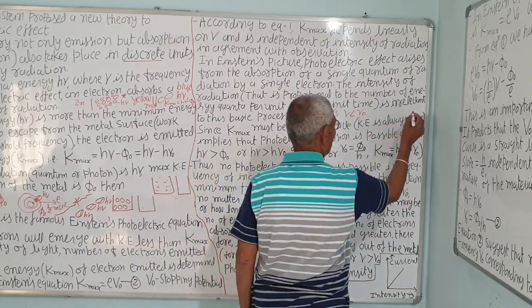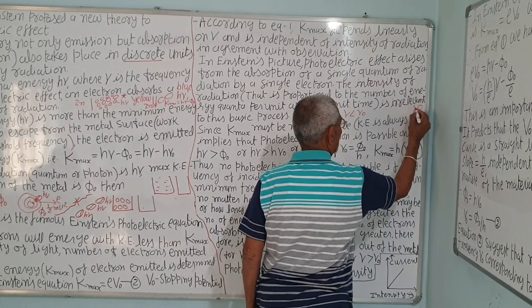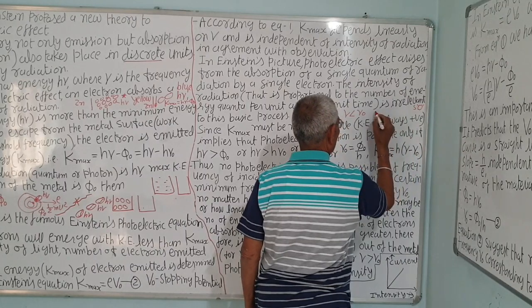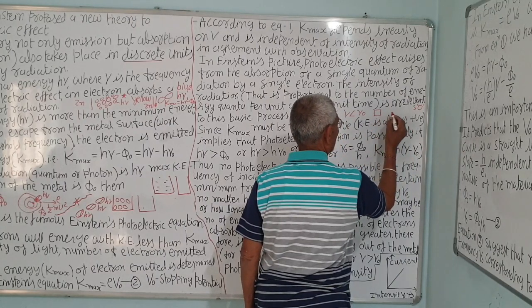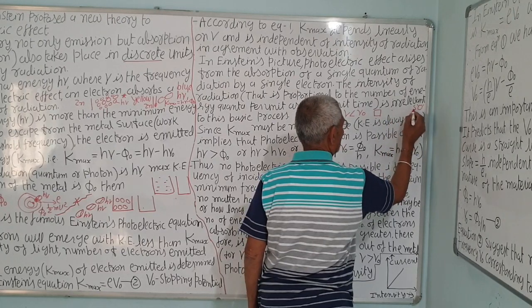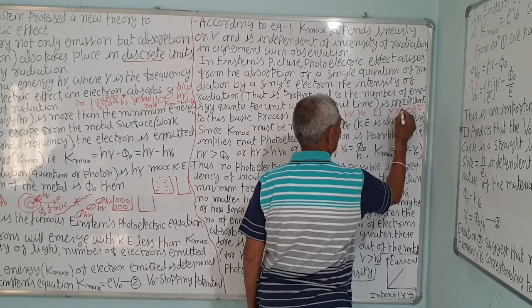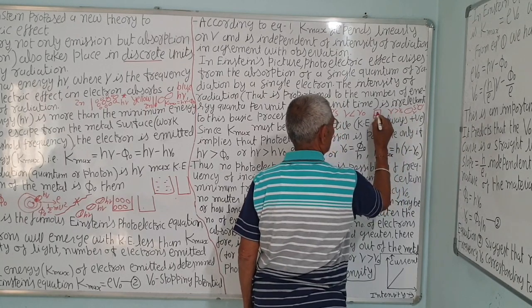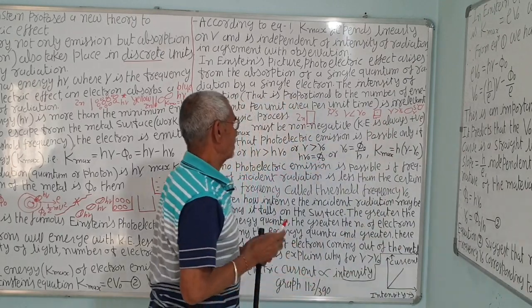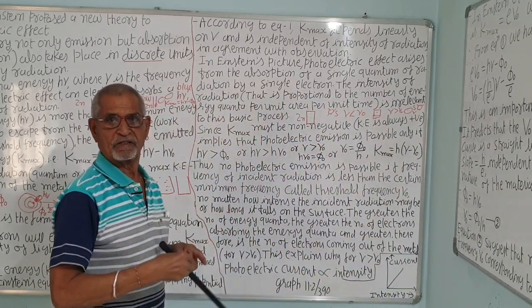But if the source is very far away, yet the frequency nu of the source, that is the quanta, is greater than nu 0, the work function for this metal, then electrons will be emitted, remember.